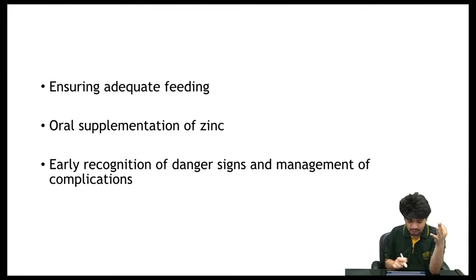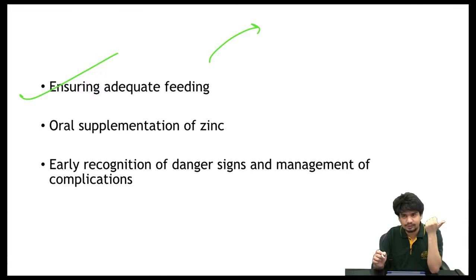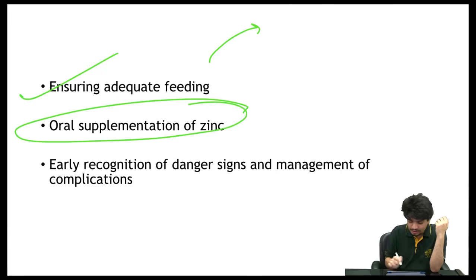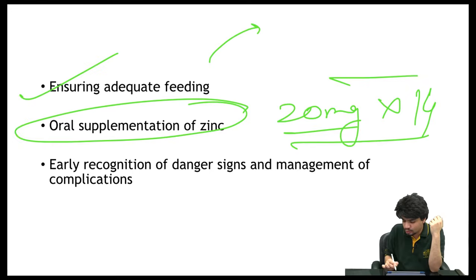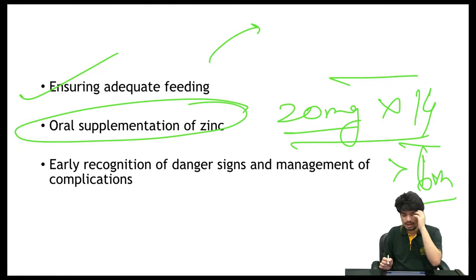Apart from that, like I told you, the 3 other principles, you have to ensure adequate feeding. There's some principle that you don't have to give food which are rich in fiber because they will promote the diarrhea. You give very high energy dense food that needs to be supplemented with extra oil, extra butter. Give oral supplementation of zinc. So you have to give 20 mg of zinc for 14 days in children who are more than 6 months of age. So any child who's more than 6 months of age comes to you, has a diarrheal disease, has dehydration, supplement zinc as 20 mg of elemental zinc for the next 14 days.